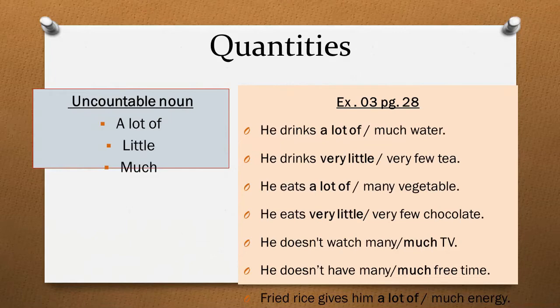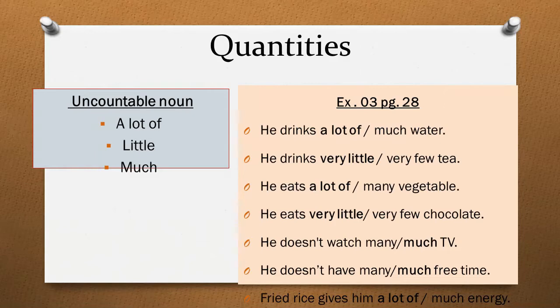He eats a lot of vegetables. He eats dash chocolate. Very little chocolate. He doesn't watch much TV. He doesn't have much free time. Fried rice gives him a lot of energy. This is the solved exercise at page number 28, exercise number 3. Do this in your books.